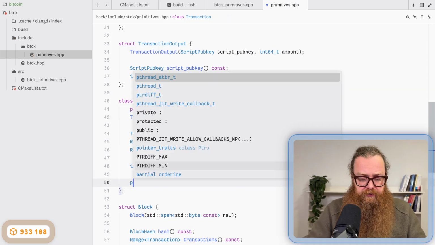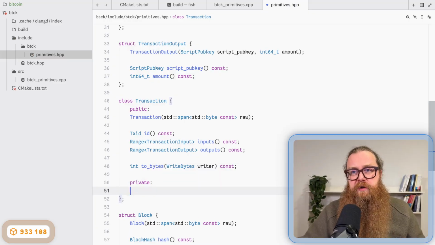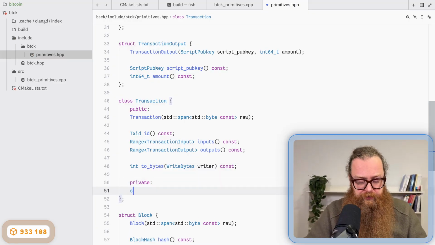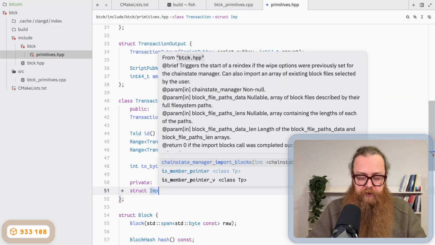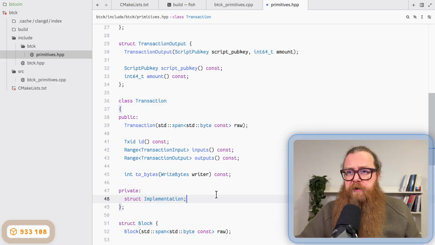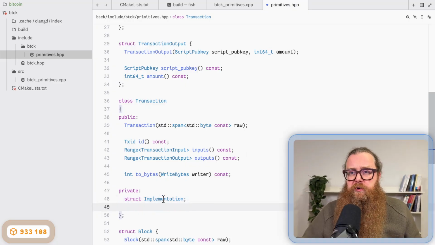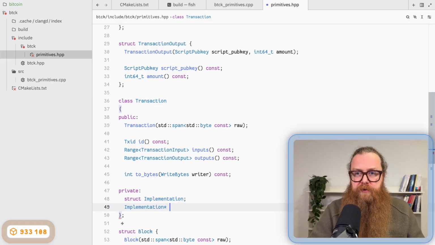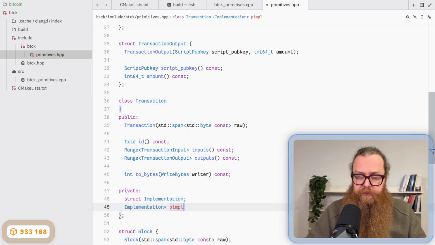And I add a private section, and in this private section, I just put a forward declaration of a struct. I call it implementation. Okay, format. And so I use a pointer to the implementation, and I call it pimpl.